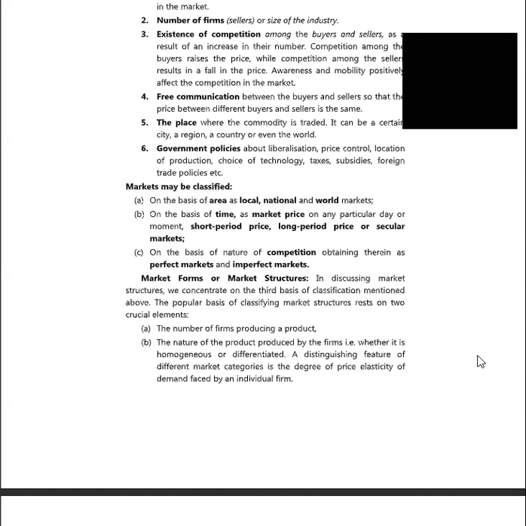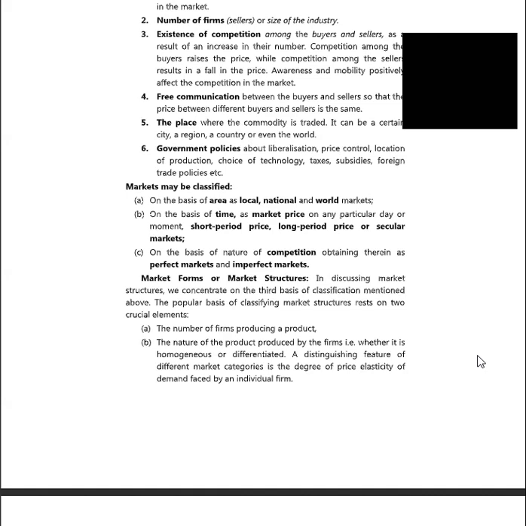So, markets can be classified firstly as area markets, either local, national or world markets. Then on time as market price, short period price, long period price or secular markets. On the basis of nature of competition, as perfect markets and imperfect markets. Market forms or market structures. In discussing the market structures, we concentrate on the third basis of classification mentioned above. Now let us understand about the crucial elements. Firstly, we have number of firms producing a product.